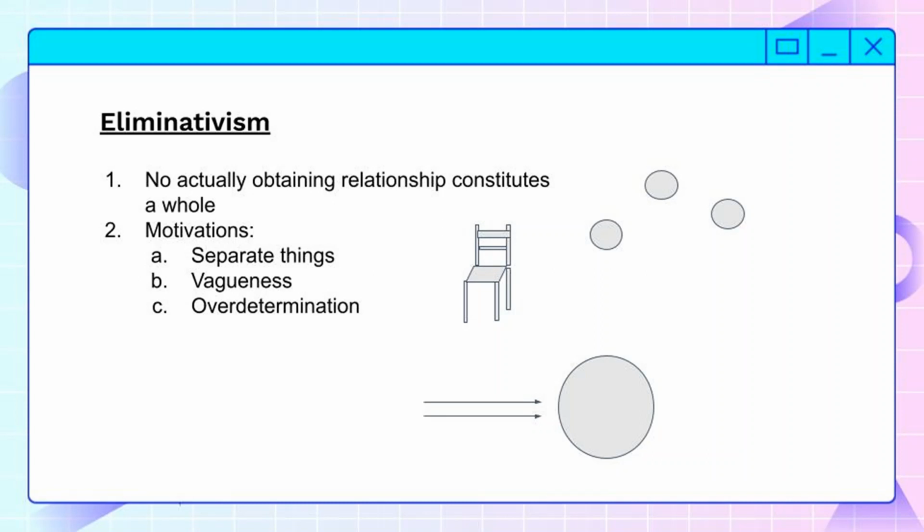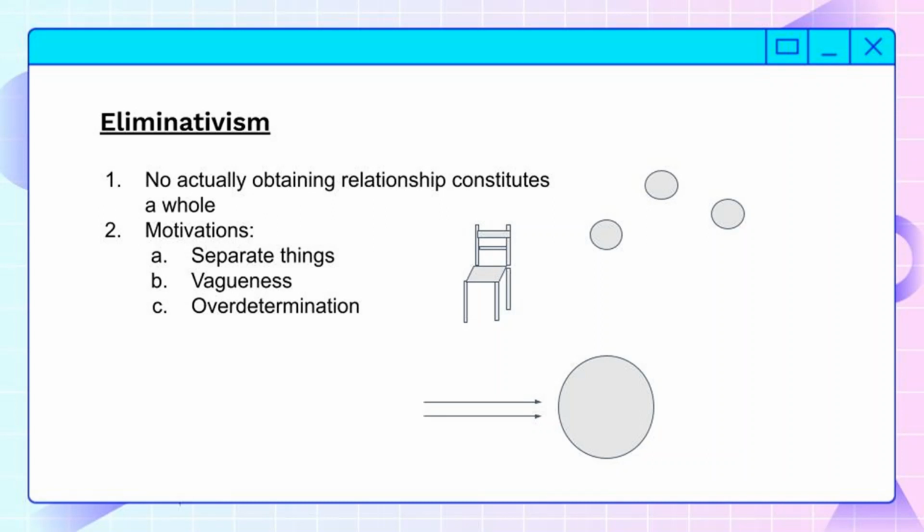And then finally, the third motivation for eliminativism is called overdetermination. This is when the same action has 2 complete causes. If you think of the parts of a whole that we observe, there doesn't seem to be anything for the whole to do. If you looked at a cell in a human being, and you saw all of its parts whirling around at top speeds, and you described each one of its parts in its totality, it seems like you would have a complete description of the whole as well.